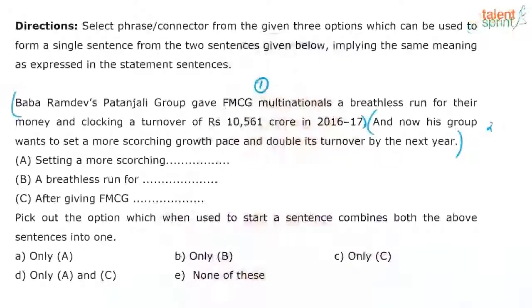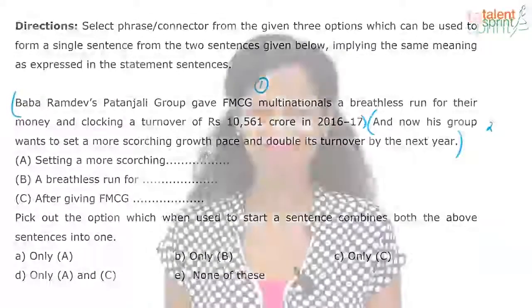When I start the sentence with a gerund, the ing form, it means that has already happened. But has it already happened? Going back to the context, it says his group wants to set a more scorching growth pace, which means it has still not happened. That is something they are planning in the future. They want to set, which means I have to rule out option A.